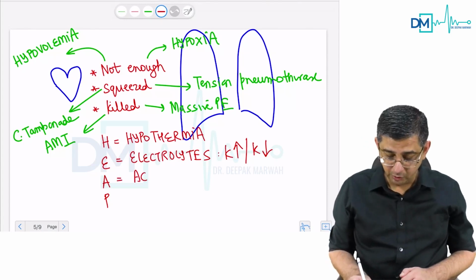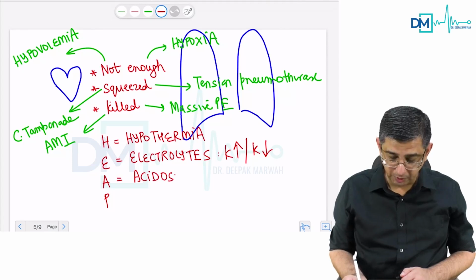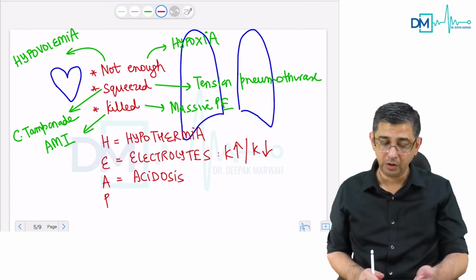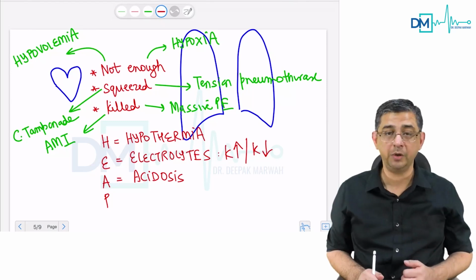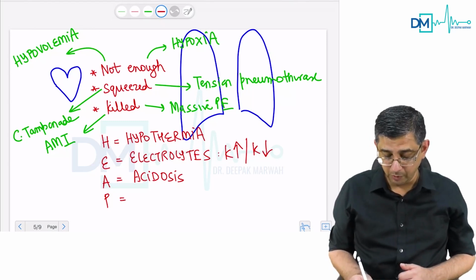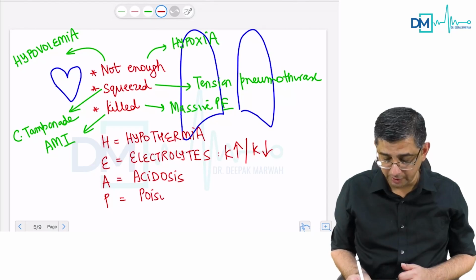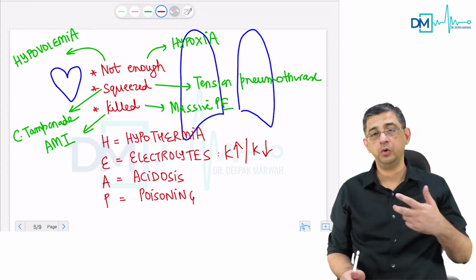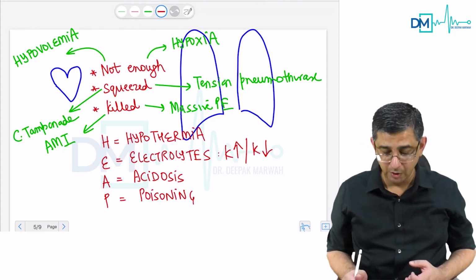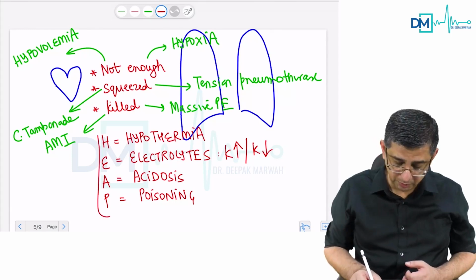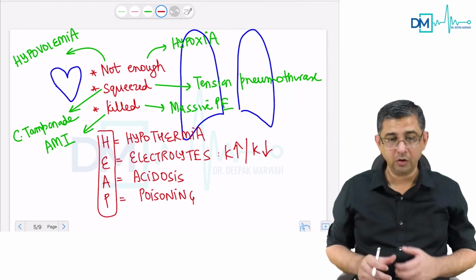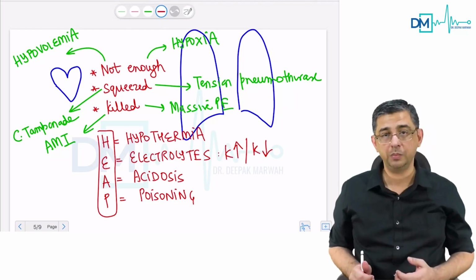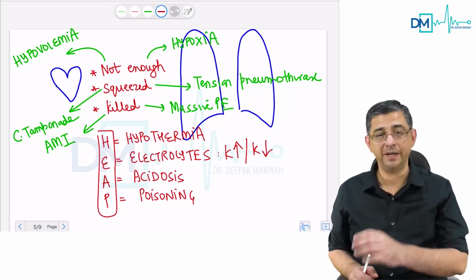A would stand for acidosis, which is again easy for most doctors to pick up because the ABG sample will tell you regarding the acidosis component, along with that the electrolyte report will also come, so it will tell you regarding the potassium derangement. P would stand for poison. If a person has committed suicide, then there would definitely be a history present. Like I said, TCA overdose can contribute to a ventricular tachycardia in a patient. So HEAP is something which, on examination of the patient, from the history and from the lab reports, you definitely will get an insight into.